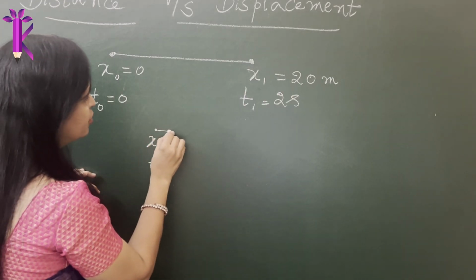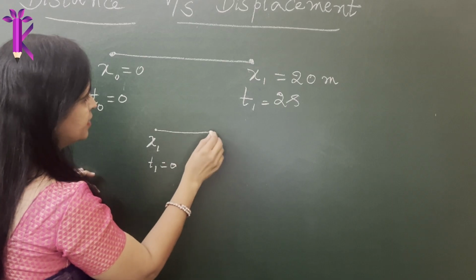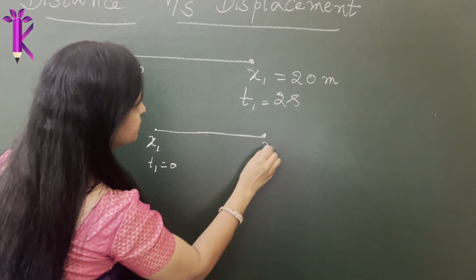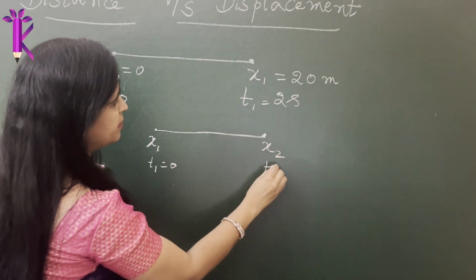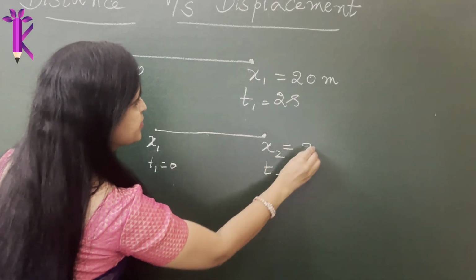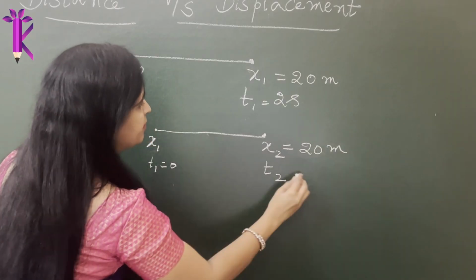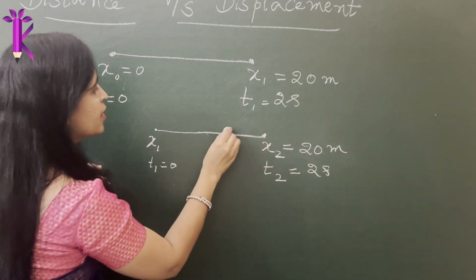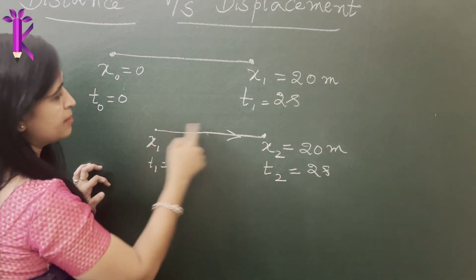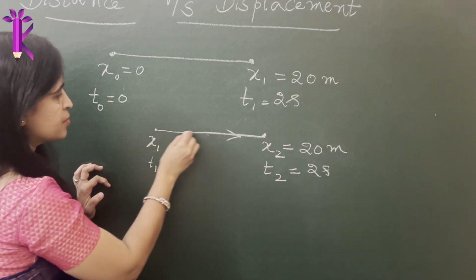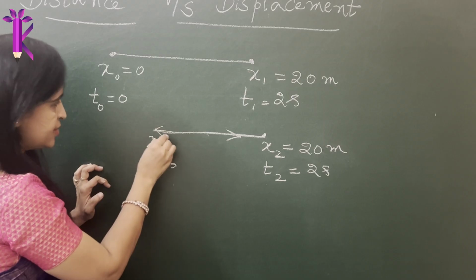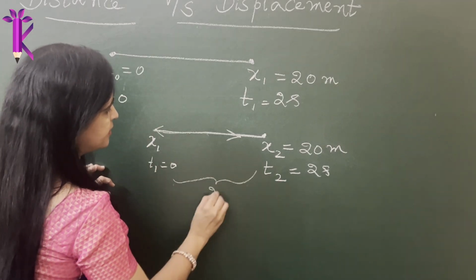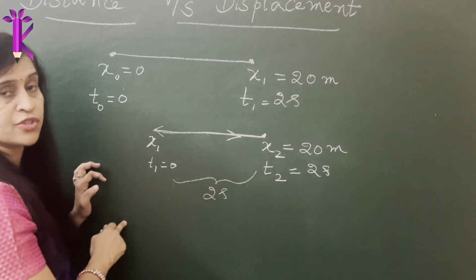Now the object moves like this, reaches the position x2 in a time t2, where x2 is, I'll take the same example, 20 meters covered in 2 seconds. Then it was traveling from x1 to x2, and then it comes back to the same position, taking the same time. It takes another 2 seconds to come back to this position.